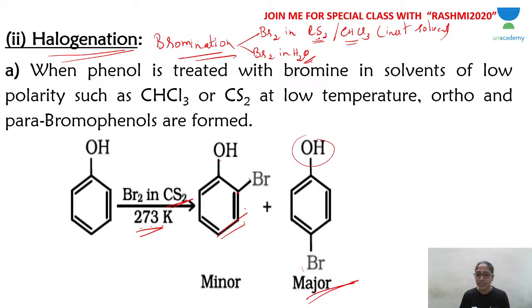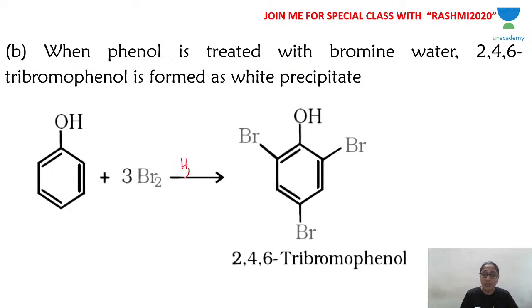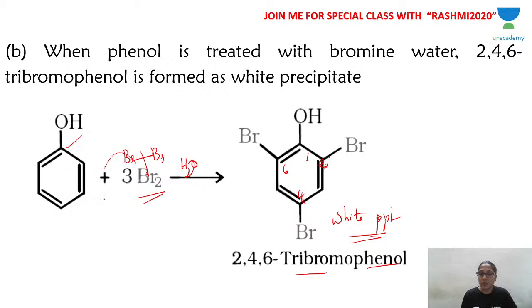So bromine in CS2, you get these two products. Whereas if you are carrying out bromination with bromine in water, you get a tri-substituted product, 2,4,6 tribromophenol, which is a white colored precipitate. So this can also be used for detection of phenol, because if phenol is present, the reddish brown color of the bromine will be discharged. You get a white colored precipitate because substitution is taking place. The brown color is discharged when the Br-Br bond is broken and bromine gets substituted, and you get a white colored precipitate. So it is called 2,4,6 tribromophenol.